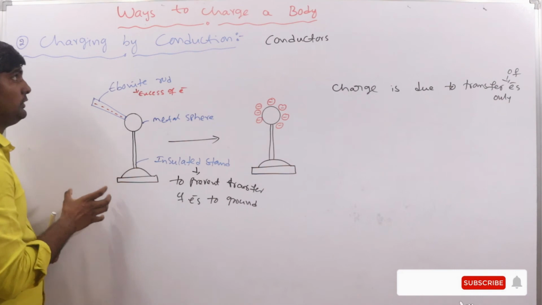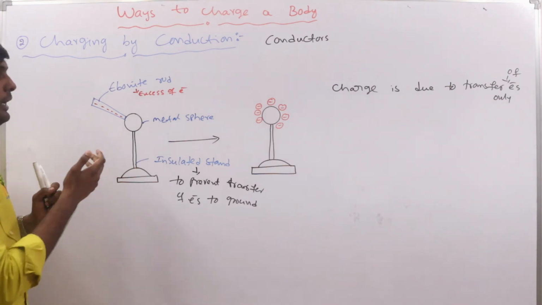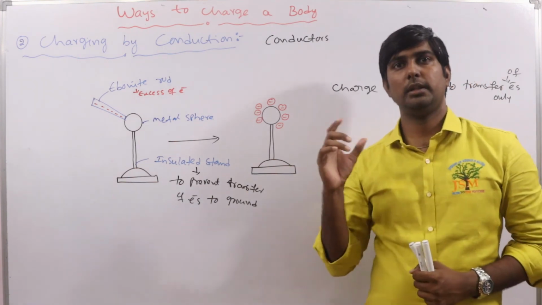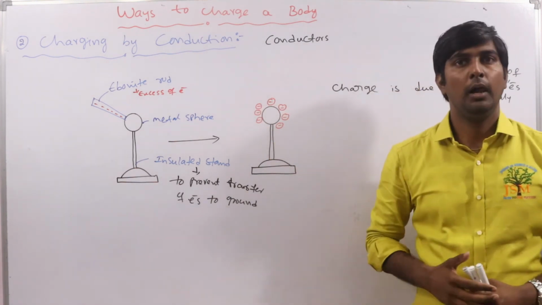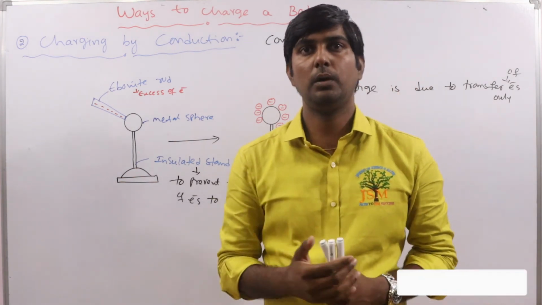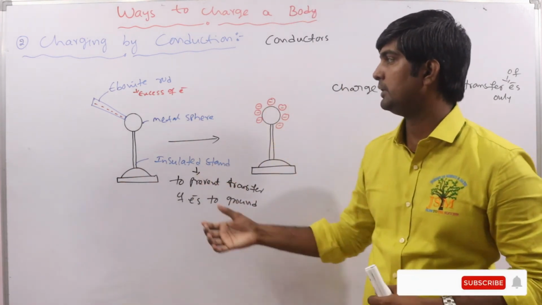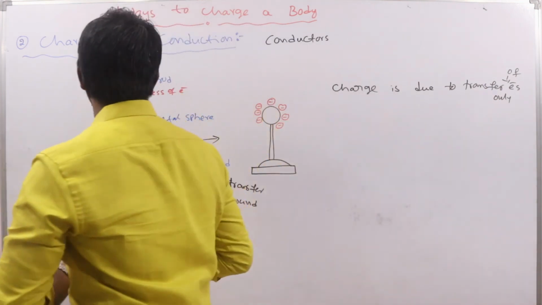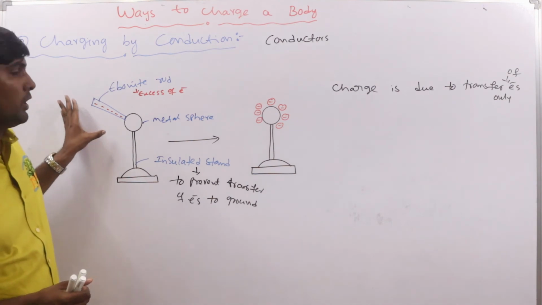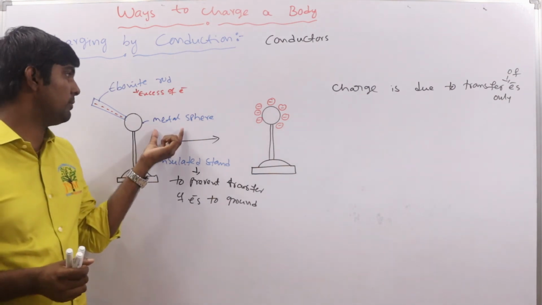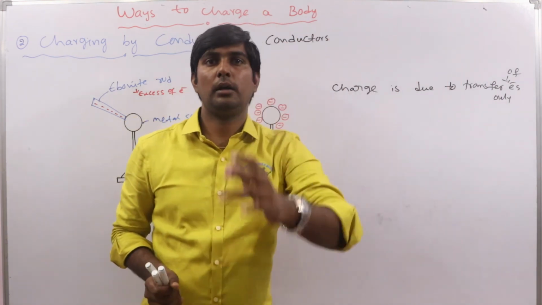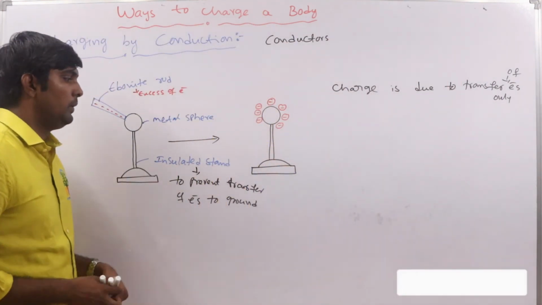Clear? So this is about charging by the conduction method. Charging by friction is generally used for insulators, and this one is for conductors. There we use two uncharged or neutral bodies, but here one is a charged body and the other is an uncharged body. Charge is transferred from the charged body to the uncharged body, and charge is always due to the transfer of electrons only. Clear?